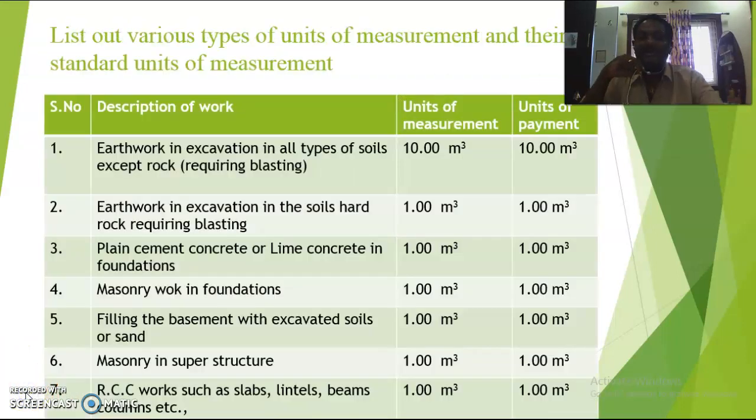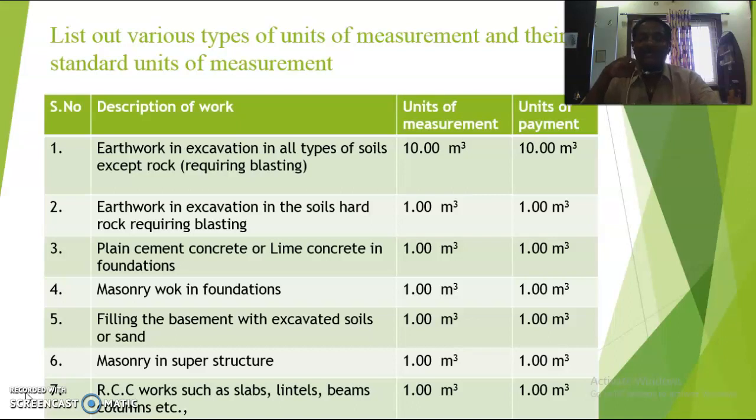List out various types of units of measurement and their standard units of measurement. Units of measurement means you have to measure this one. Standard units of measurement means how to prepare the standard schedule. That means the cost of the work will be available in SSR. So here you are taking the units of measurement and units of payment. It's not different. Here the units of measurement means how you can calculate. We are getting the cost of each unit of work according to the units of measurement only.